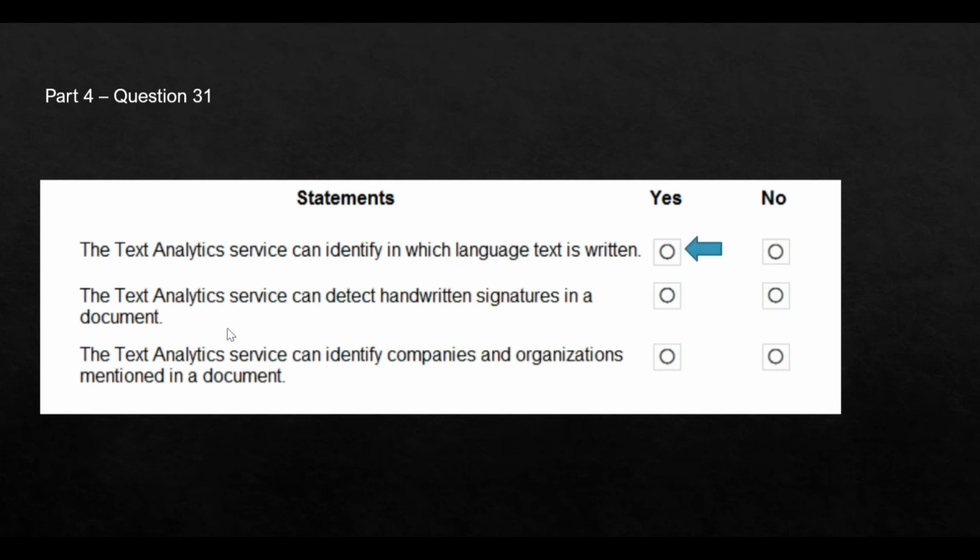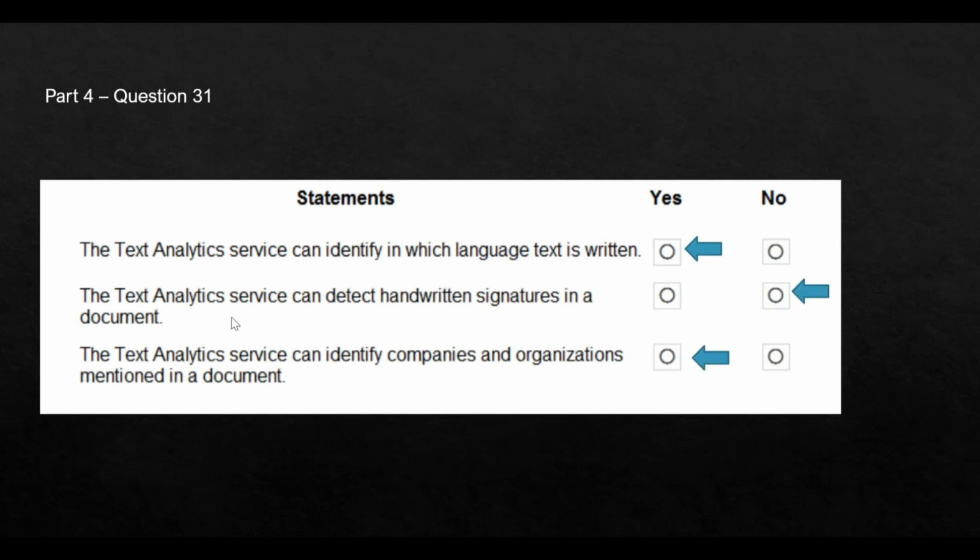So let's move to the next statement. The text analytics service can detect handwritten signatures in a document. This is no, because it cannot detect the signatures in a document. It is primarily used like if there is a Twitter feed or a JSON document, it can then try to understand that text. It can read that text and try to make sense out of it, like which language it is in, or if you want to identify a set of, for example, companies or organizations, like the third statement here, then you can use text analytics.